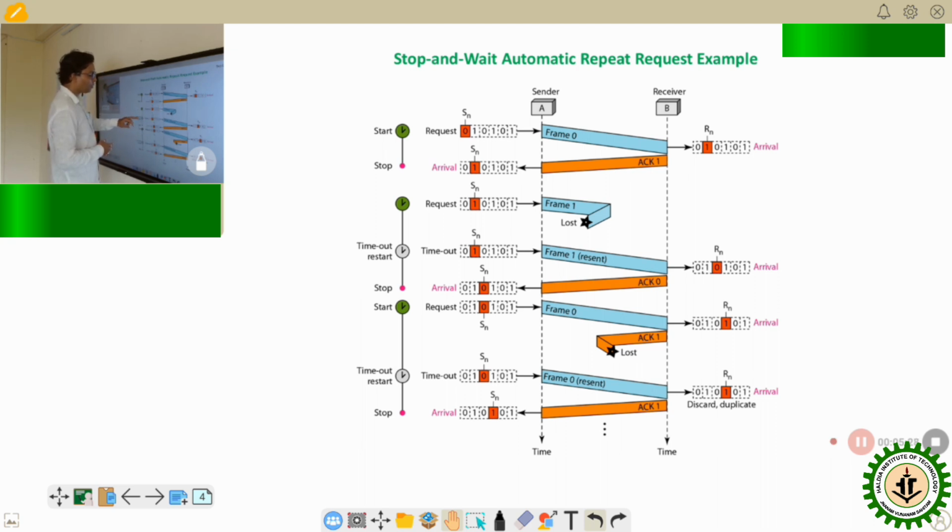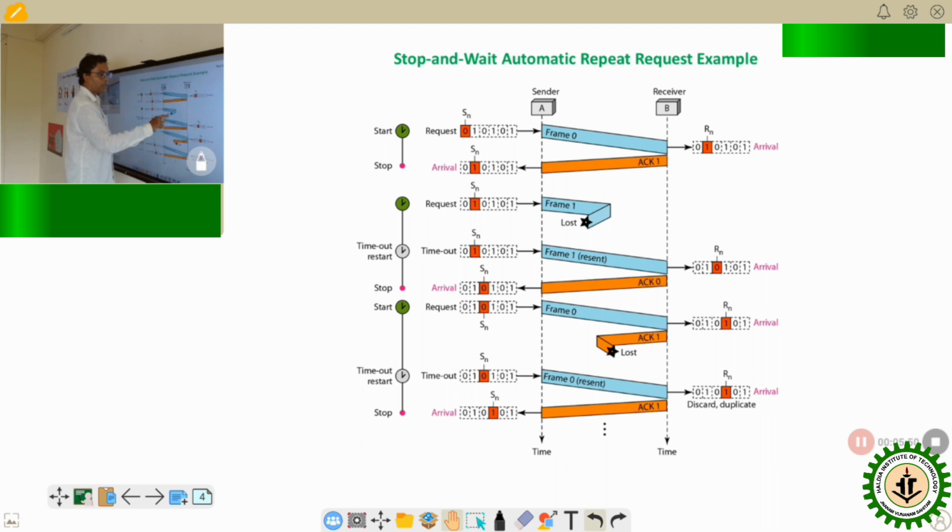After the timeout phase, it sees that no acknowledgement has arrived from the receiver side. So the sender's control variable still points to 1 because there is no acknowledgement from the receiver, and the sender will resend that particular frame to the receiver side.